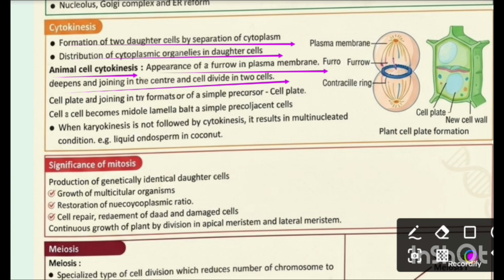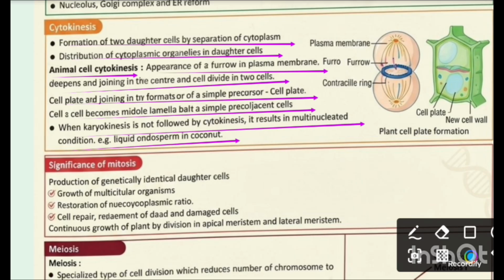There, a cell plate forms, a simple precursor of the cell plate, which becomes the middle lamella. When karyokinesis is not followed by cytokinesis, it results in a multinucleated condition, for example the liquid endosperm in coconut.